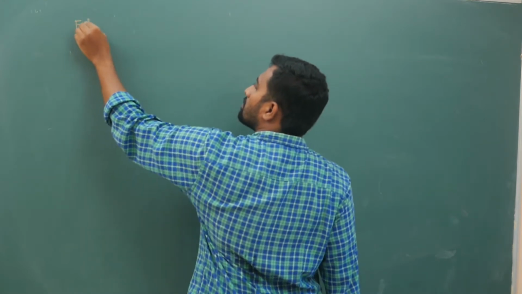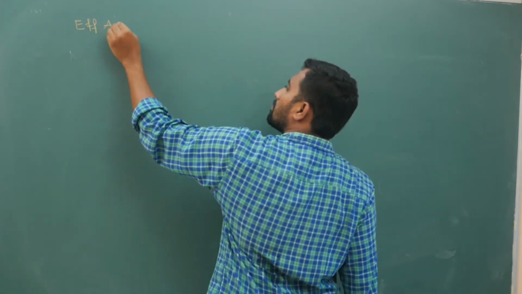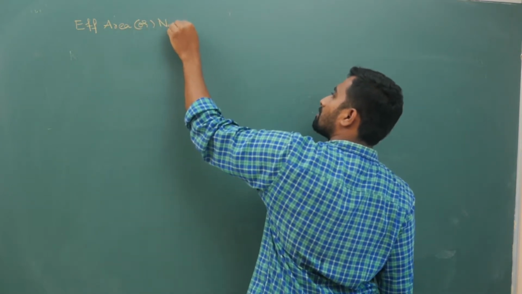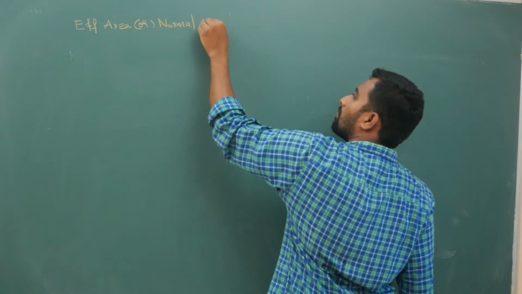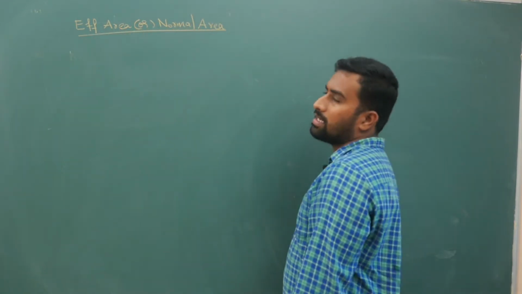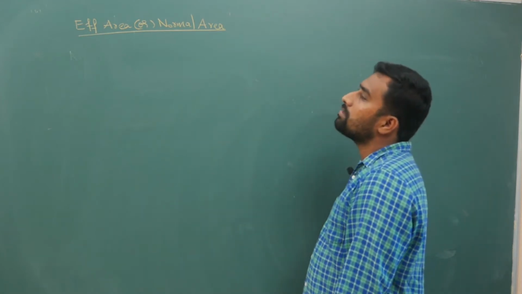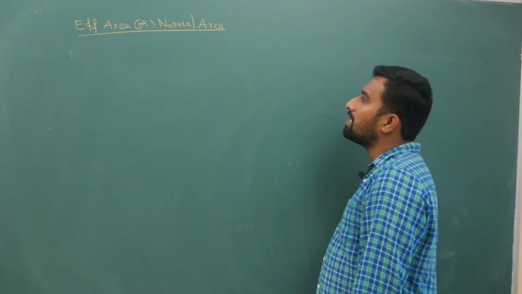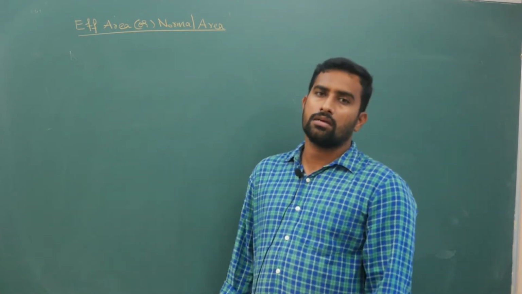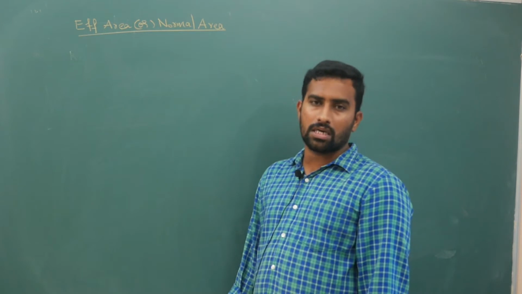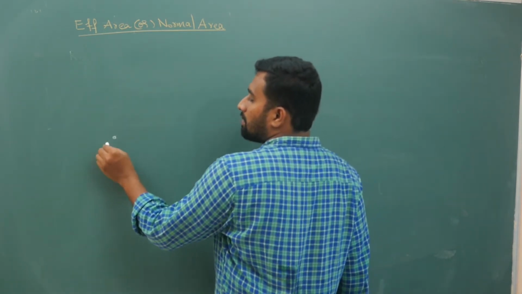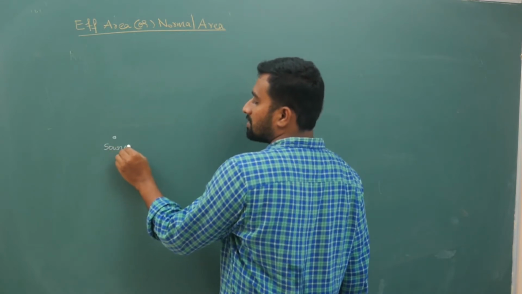Next, now coming to your effective or normal area. Now what is this effective area or normal area? In my playlist video there is Gauss law in the second year electrostatics chapter. In that I have explained, but for now let us say you have a point source like this.